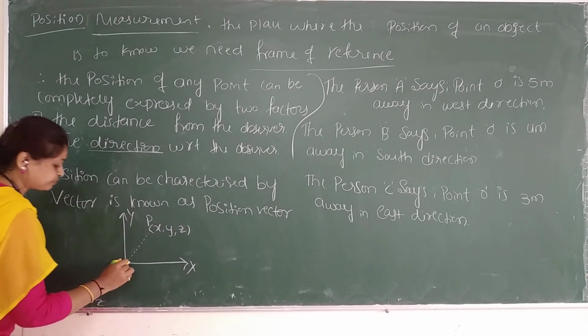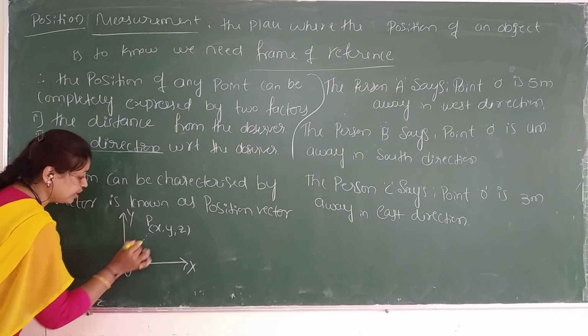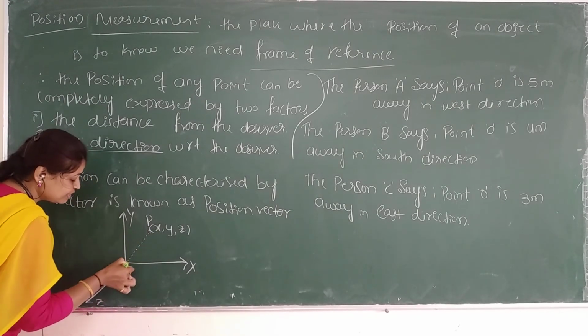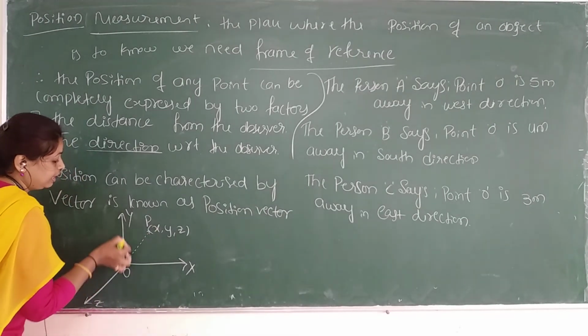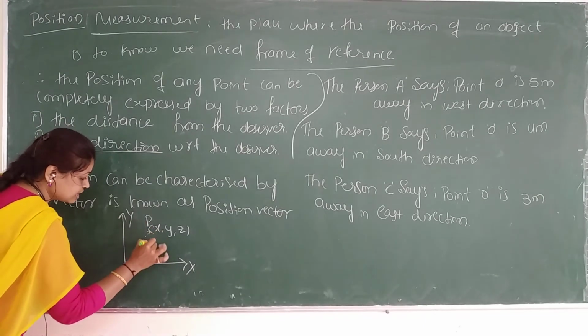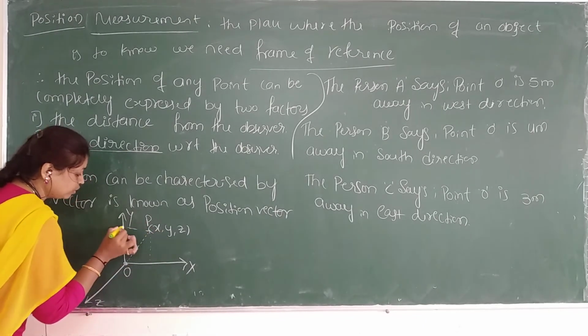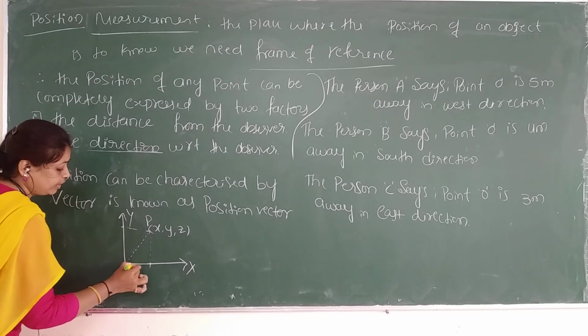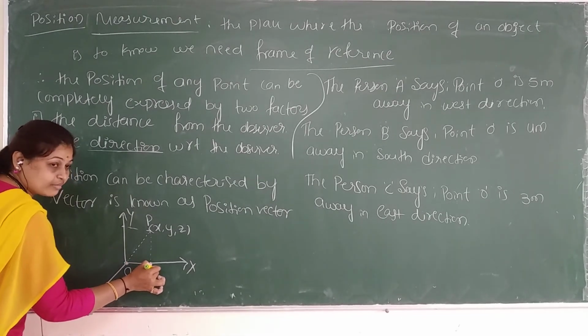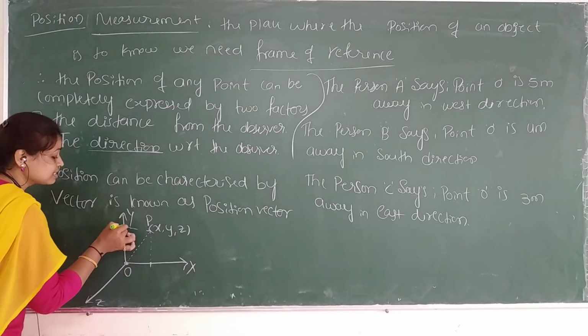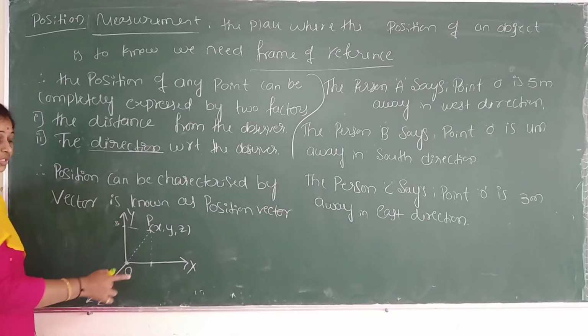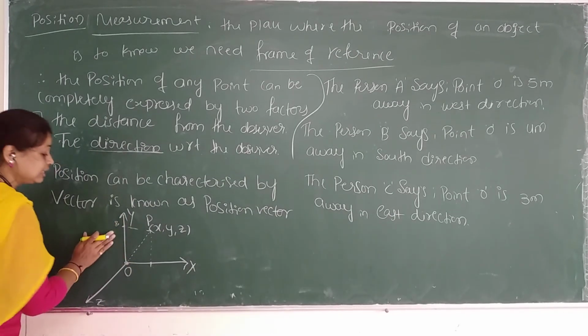So the object is moving from here to here. This distance is covered along the y-axis and the z-axis, imagine 1 2 3 4 5 centimeters, and 1 2 3 4 5 6 7 8 centimeters here. So it is covering distance on both sides.